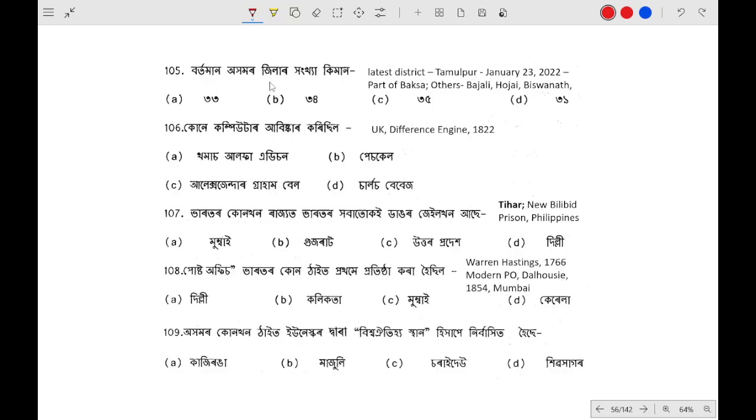How many districts are there currently in Assam? 35. What are the latest districts? Tamalpur, Bajoli, Hojai, Bishwanath.